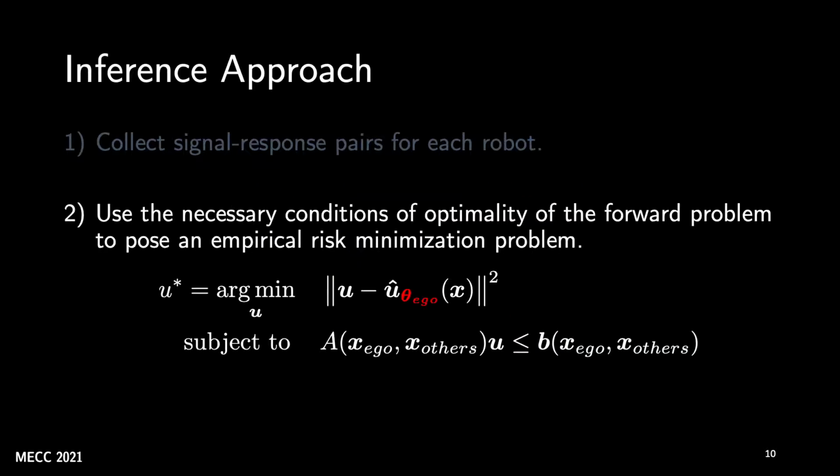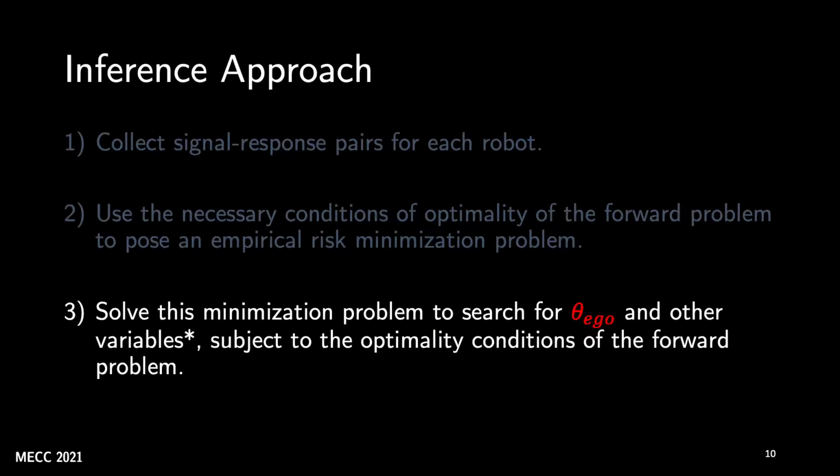Then we use this data to pose an empirical risk minimization problem by leveraging the optimality conditions of the forward problem that all the robots are solving. Finally, we solve this empirical risk minimization problem for the parameter theta_ego and some other variables that we don't care about, subject to the optimality conditions of the forward problem. So to begin with, let's look at the predictability loss minimization problem.